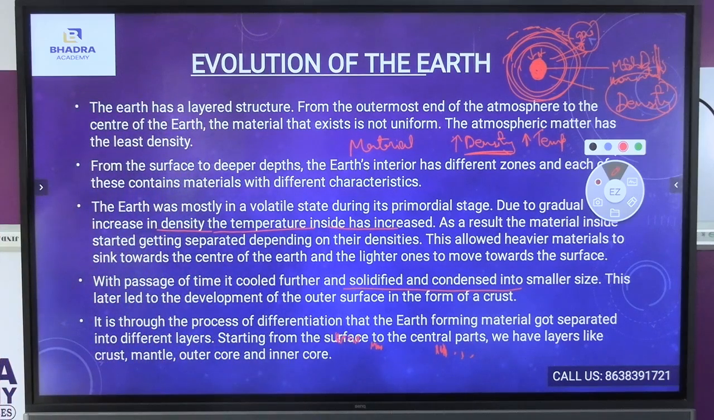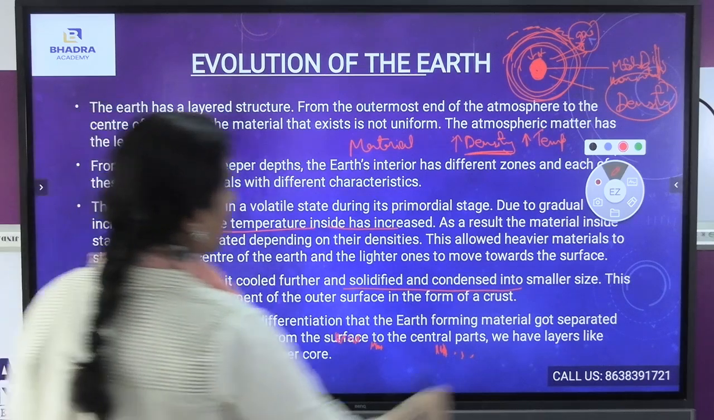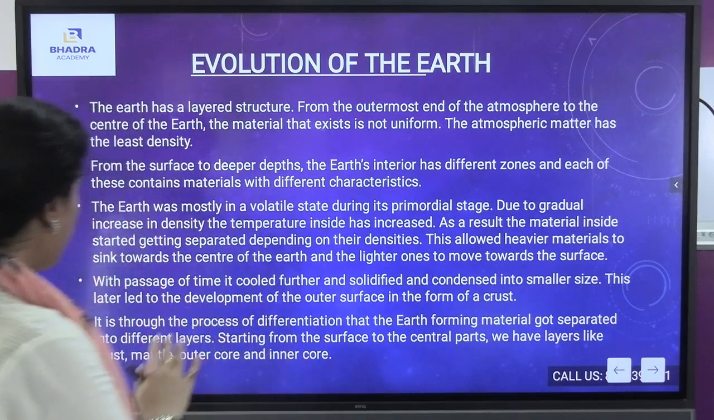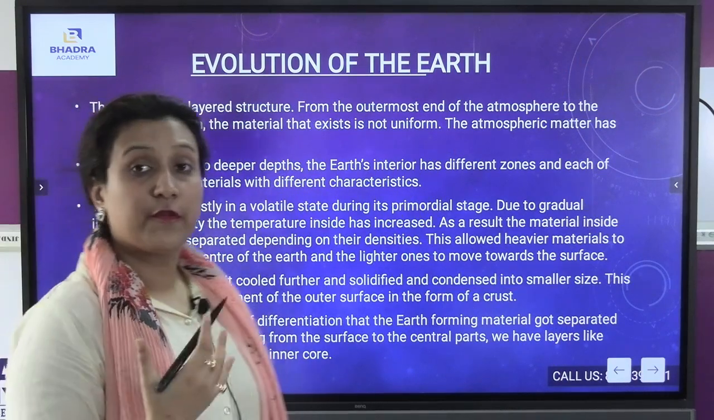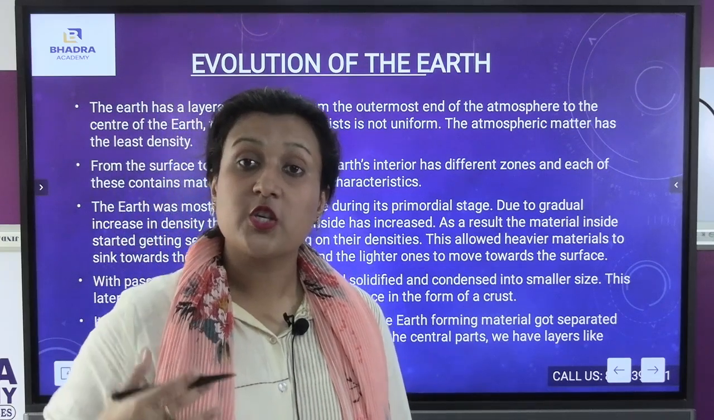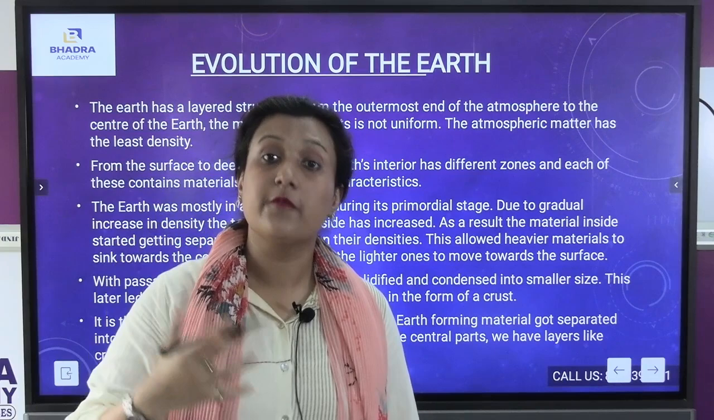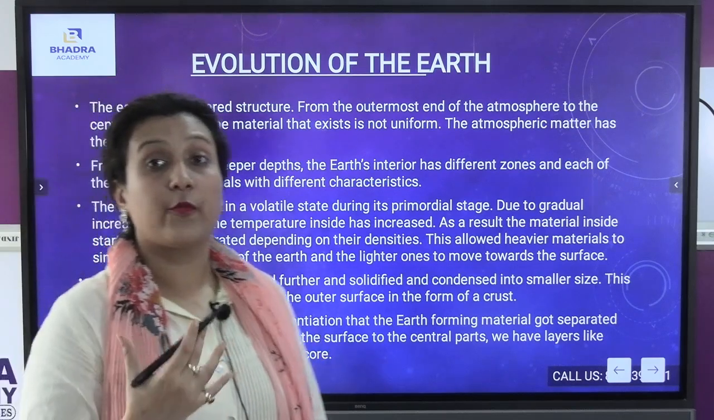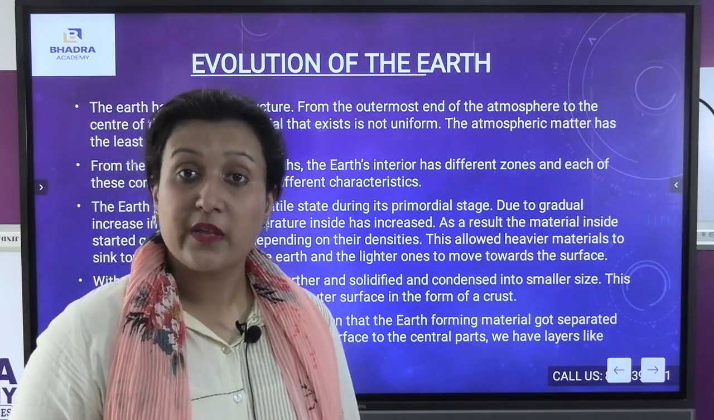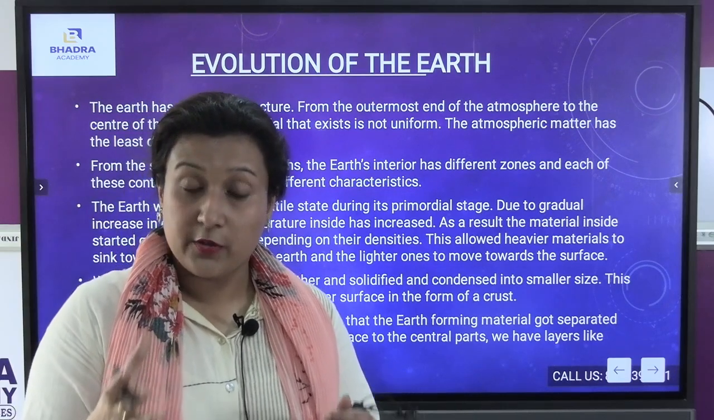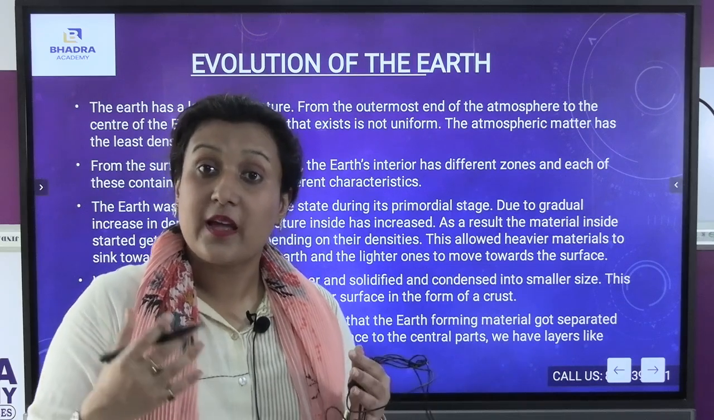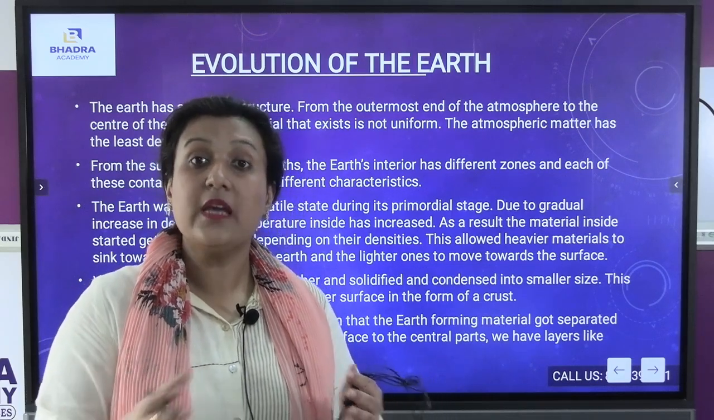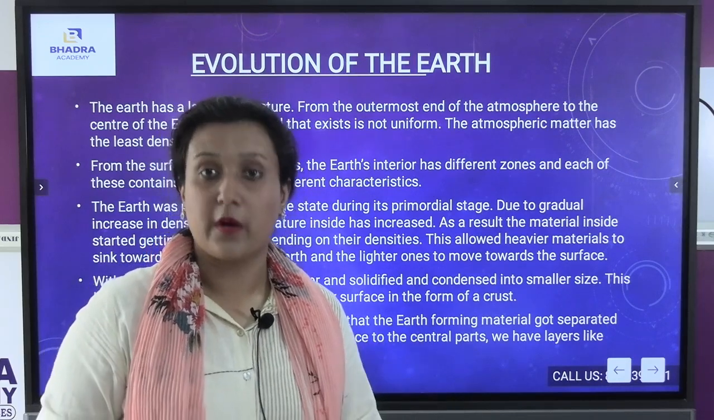Now, it is through the process of differentiation that the earth forming material got separated into different layers. Starting from the surface to the central parts, we have layers. Due to the differentiation of the density of the earth itself, the different layers of the earth have been formed in a very different way. The different layers were being separated, and due to the density, and due to the increase in the temperature, the different layers have been formed in different parts of the earth.